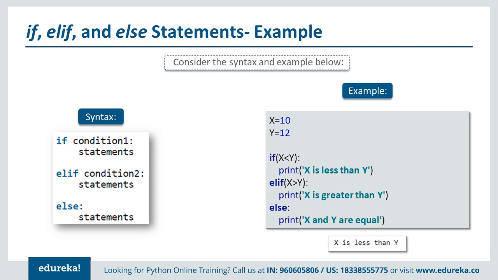So let's talk about the example. On the left side we have the syntax and on the right side we have the example. On the left side you can see that we have condition 1, and if it is true, then some statements are executed. But if we want another condition to be checked in the else part, then if condition 1 is not true, the else part will be executed.